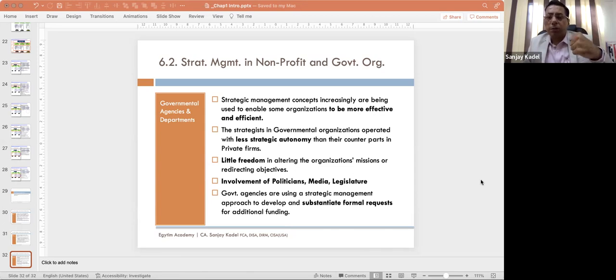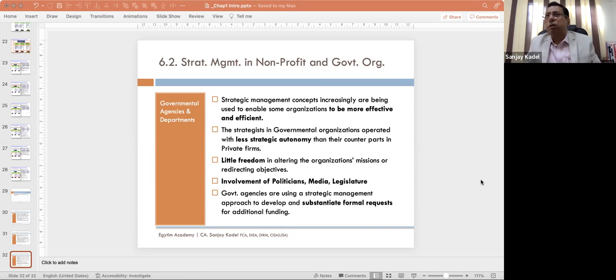Then mission. Mission will answer the question: why are you in existence in the market? What is your mission? What do you want to do? What is your purpose? So if there is a purpose defined in an attractive manner, in a passionate manner, then it becomes a mission.